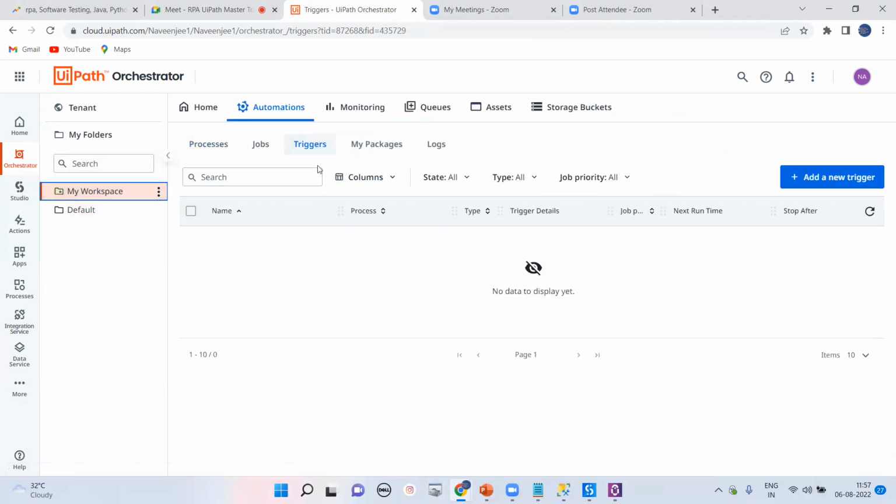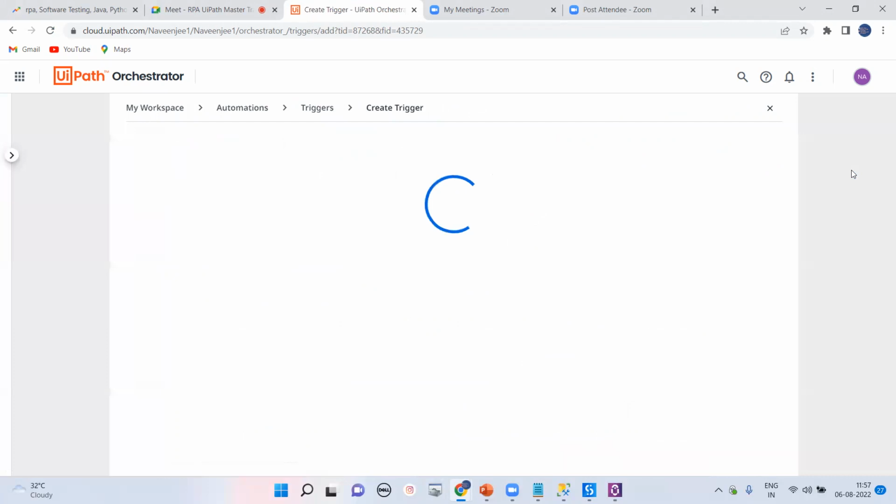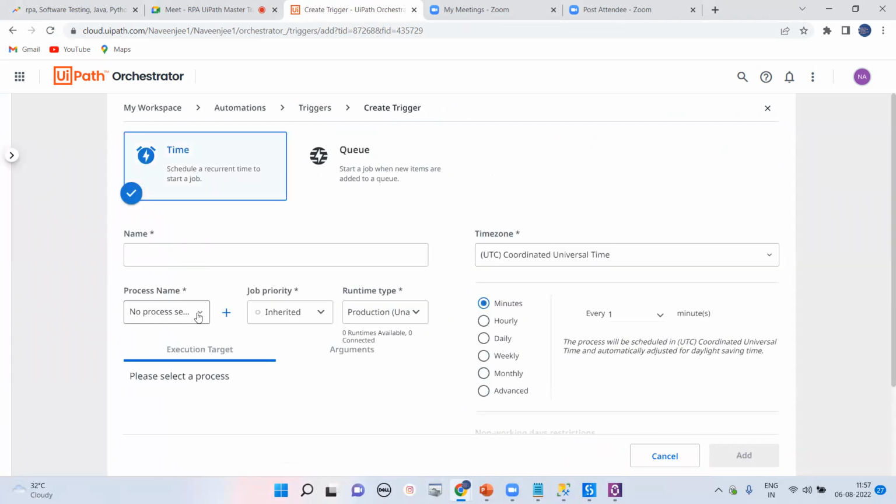I will tell you. Okay. So there you can go for add new trigger, and you can select the particular project, whatever process you've already assigned here. I have not done it right now because I'm not connected. And here you can go for process now. You can go for job priority, that is the highest. Okay, you can go for highest or medium. And that is the unattended bot.